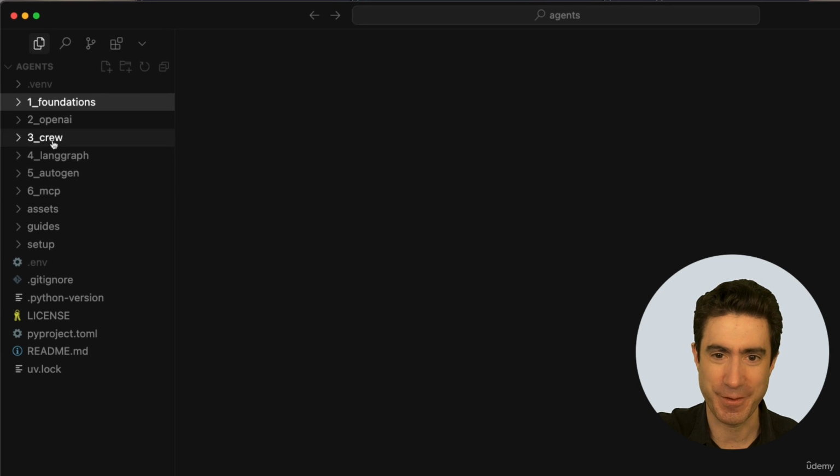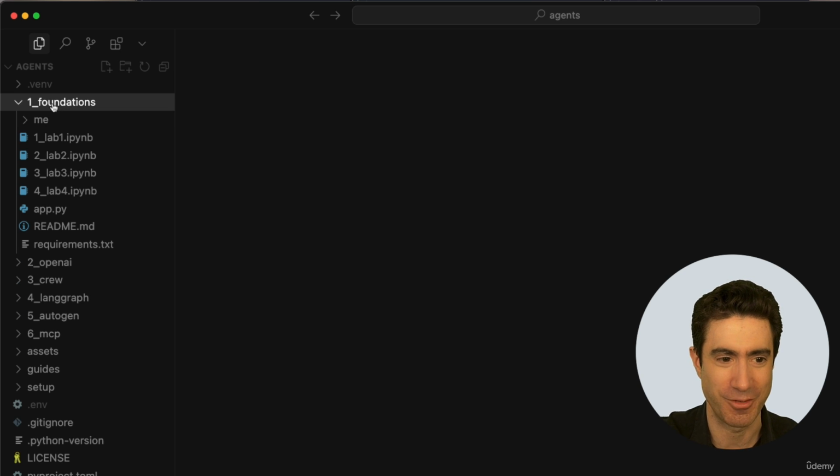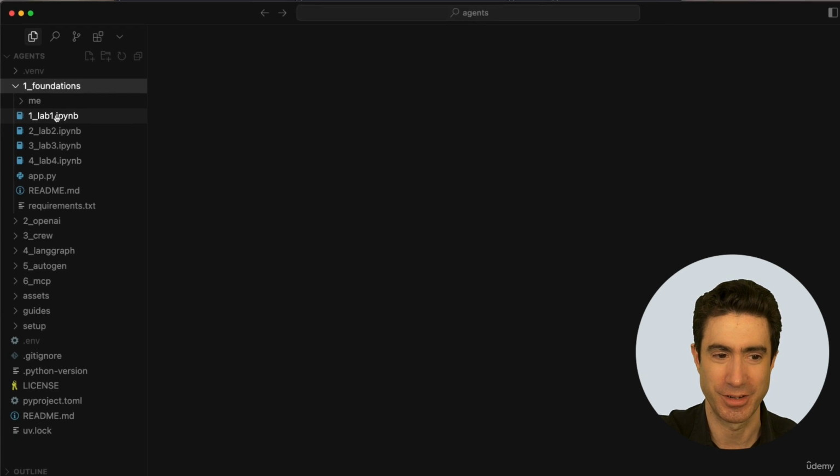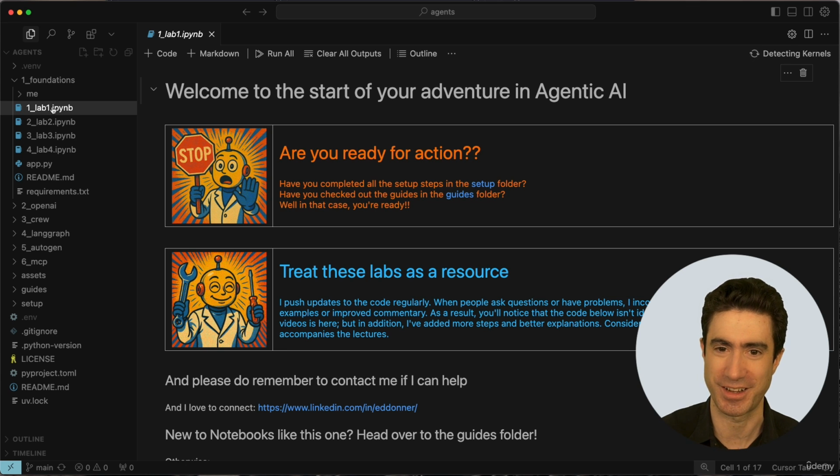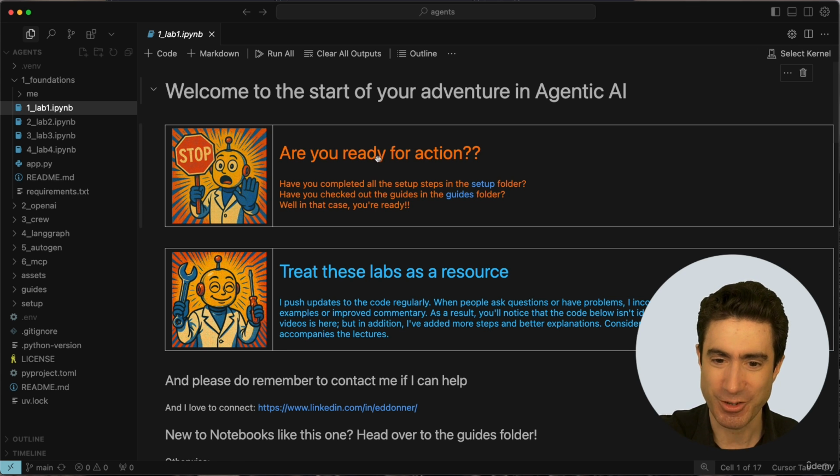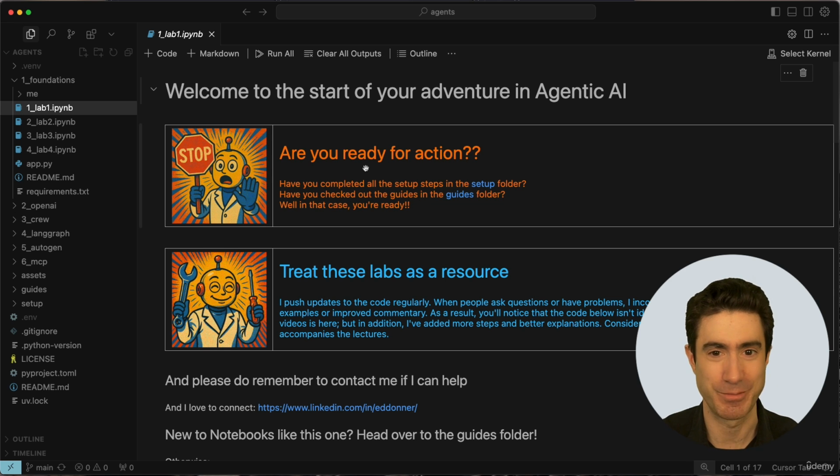And then on the left here, you've got the directories. The first one up here, 1 Foundations, represents the directory for week 1, where we are right now. We open that up, and I'd like you to click on Lab 1 that comes up right here. At the top here is a little section that tells you about the setup folder, which has all of the setup guide that by this point you should have already covered, so it should be fine.